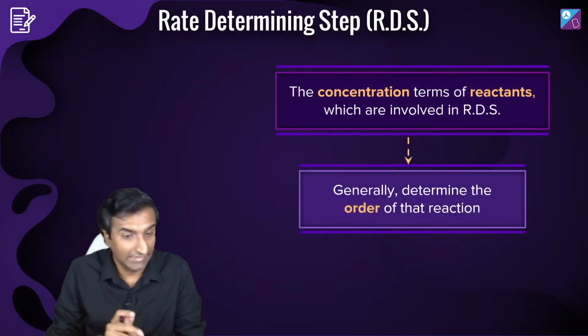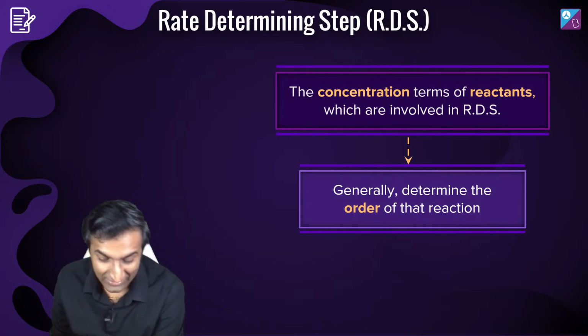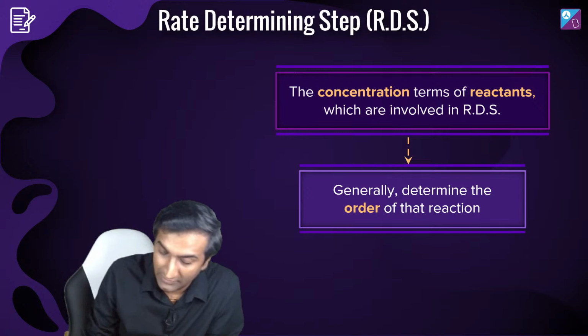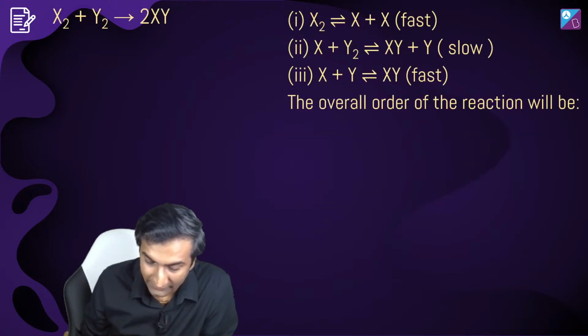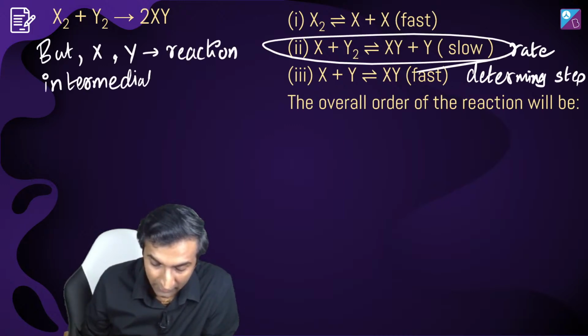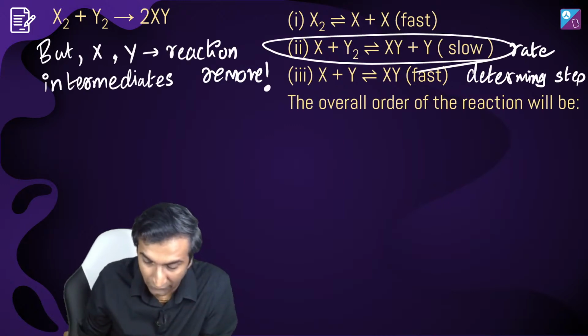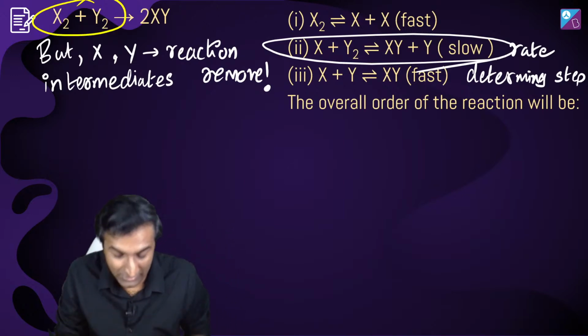So here's the deal. Option C, option C, option C, option C. Pseudo first order. Okay, great. The concentration terms of reactants involved in the rate determining step are the main thing, and that's going to be the order of the reaction. Now, in this case, clearly this is the rate determining step, so I am going to focus on the reaction intermediates and remove them. The overall reaction is X2 plus Y2. My bad, I was looking at the wrong reaction.